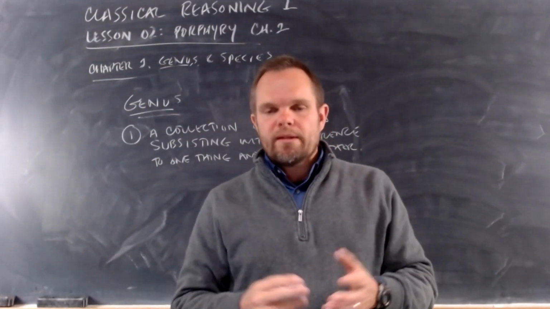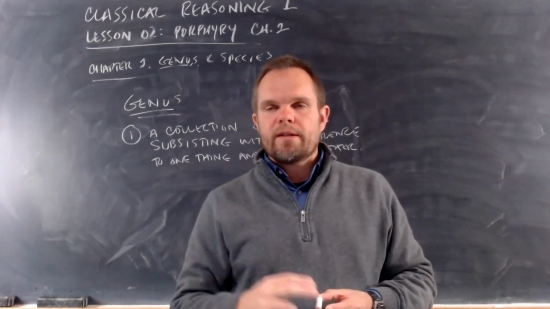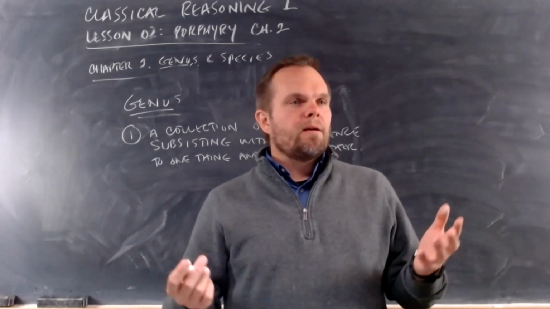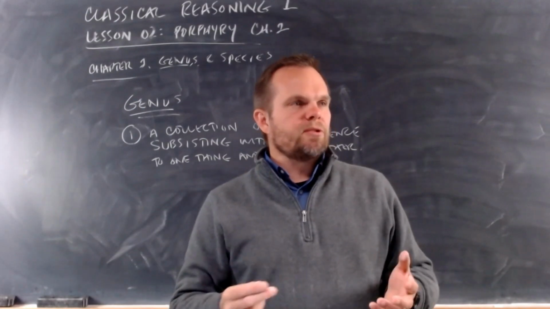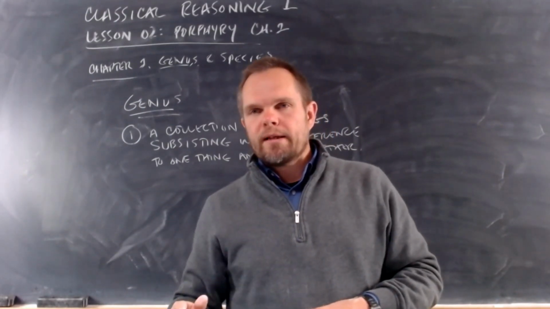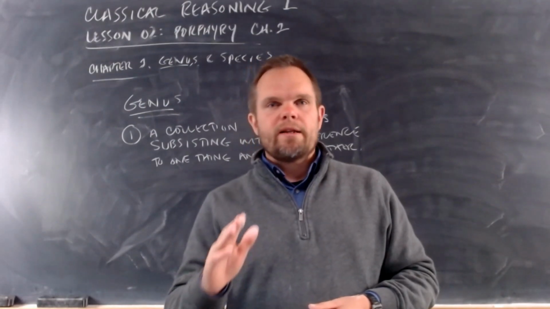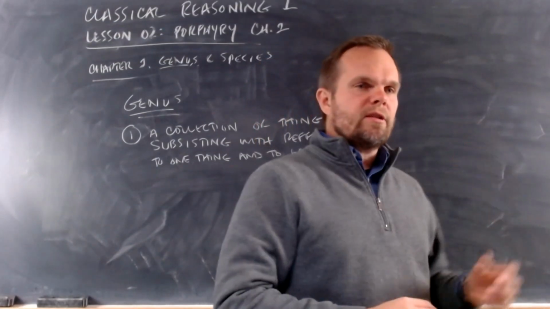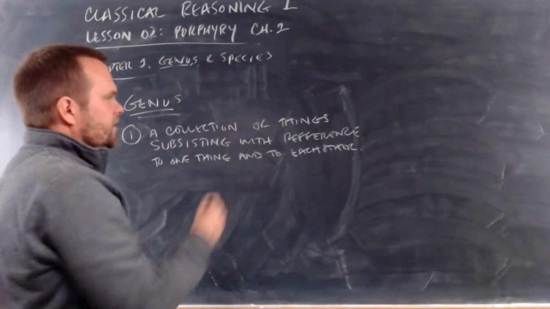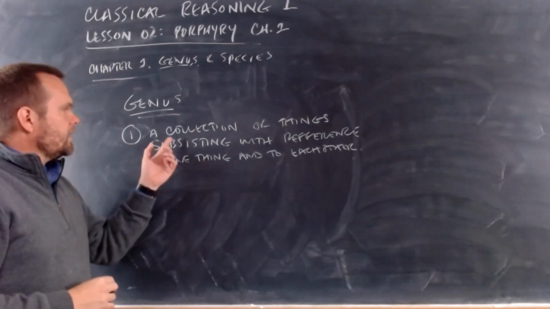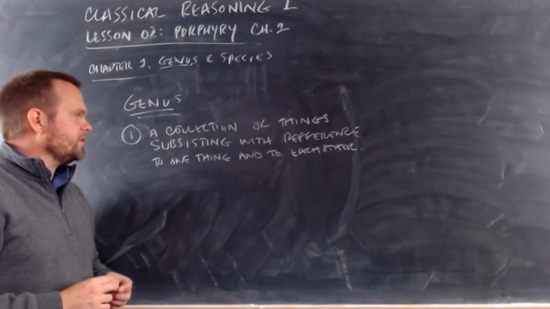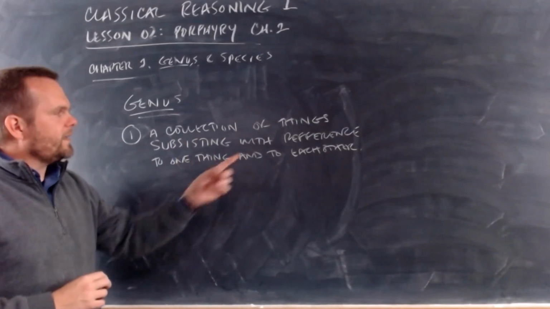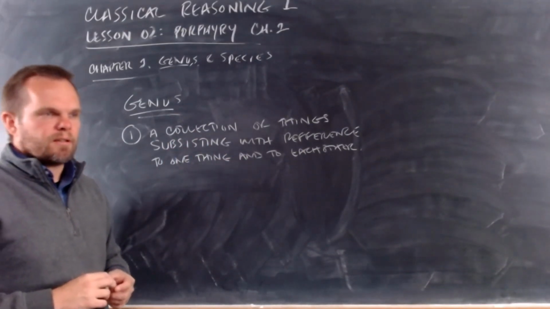So the same thing is true in philosophy. A lot of times, like I said, you'll see a definition and it will be confusing. And you'll sit there wasting time banging your head against the desk trying to understand this definition, where if you would just keep reading, you'll find that he provides examples. And the examples will help you to see what he's talking about. So this is a good example. This definition is pretty hard to understand. A collection of things subsisting with reference to one thing and to each other. That's not easy to understand. And you can read that and say, well, that's really not clear. But then he gives us an example.